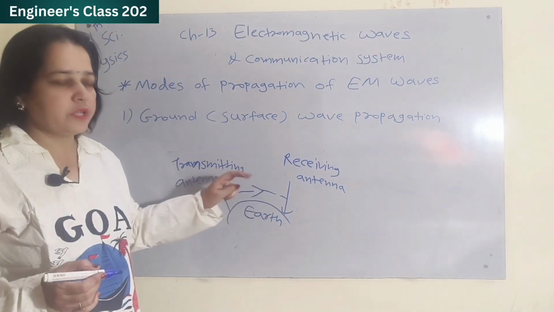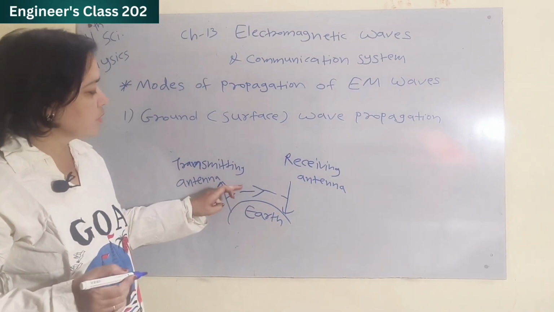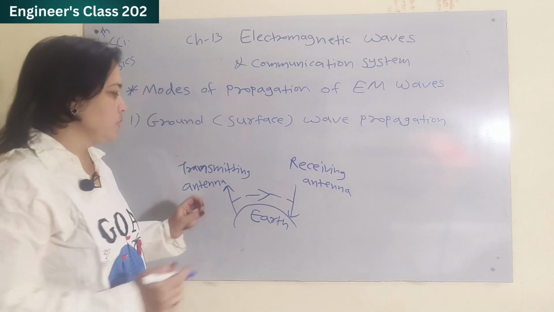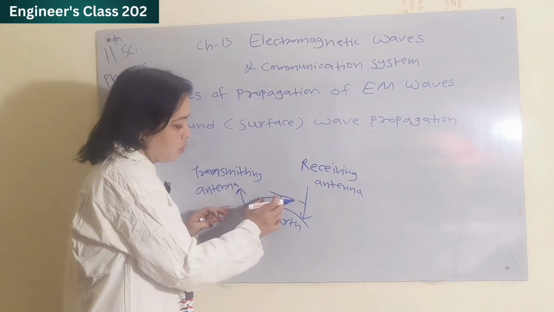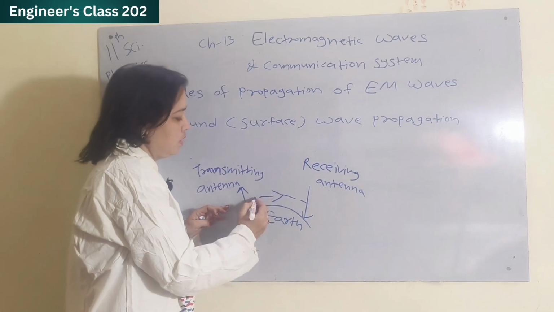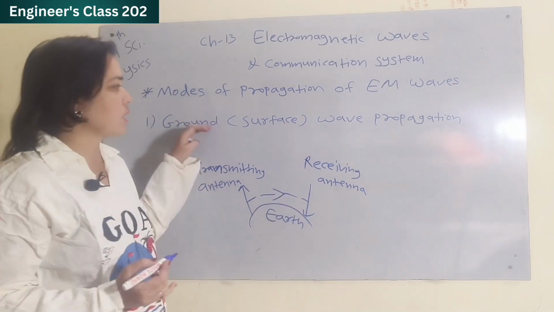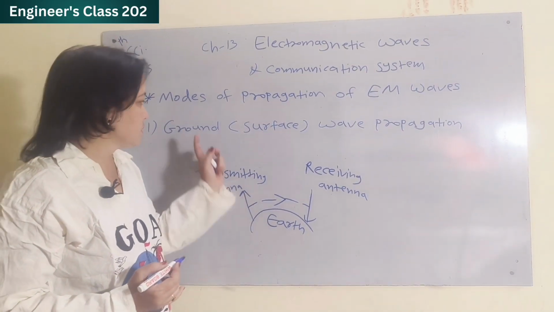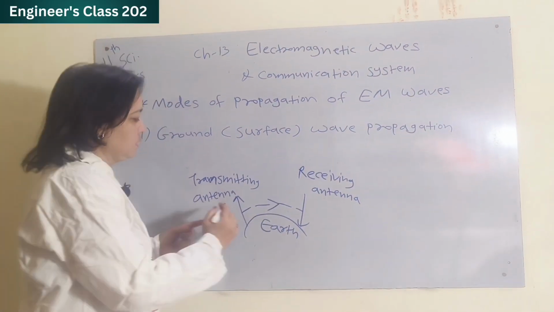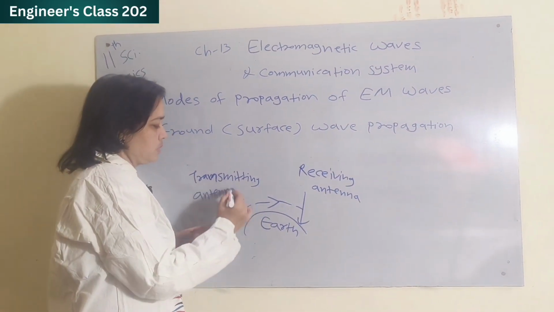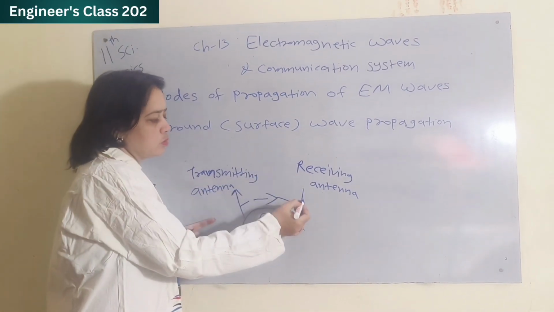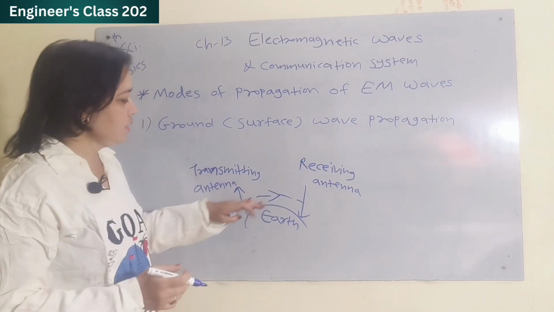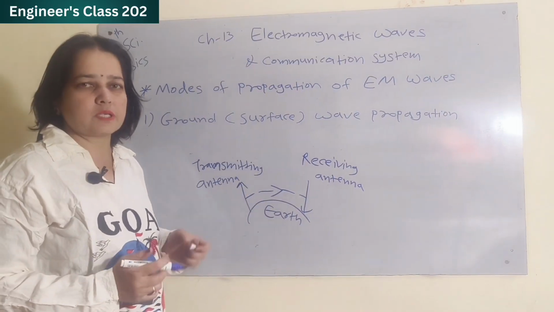This signal is very close to the earth's surface, hence it is also called surface wave propagation. Propagation near the earth's surface is known as ground wave propagation or surface wave propagation. The signal is transmitted from the transmitting antenna and received by the receiving antenna through a very close layer to earth. Hence it is known as surface wave propagation.